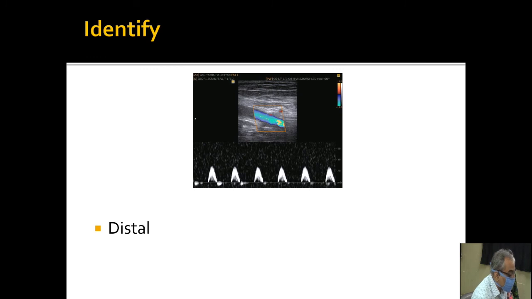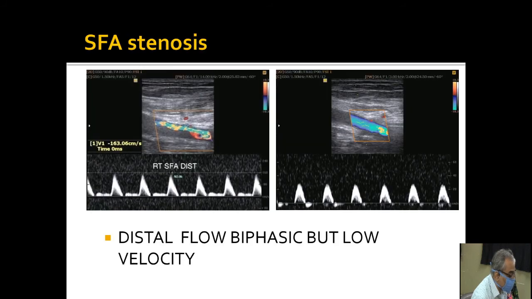Again, this is a peripheral artery showing biphasic flow. This biphasic flow is due to proximal narrowing. The PSV is reduced, and there is a little bit of spectral broadening.